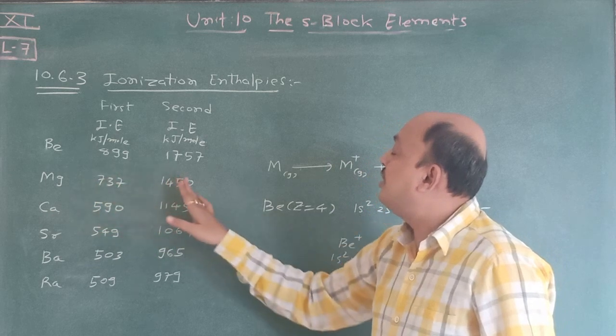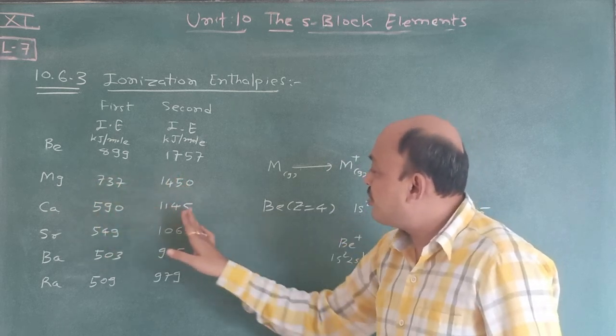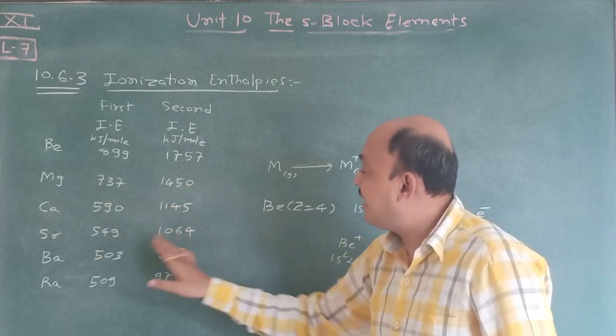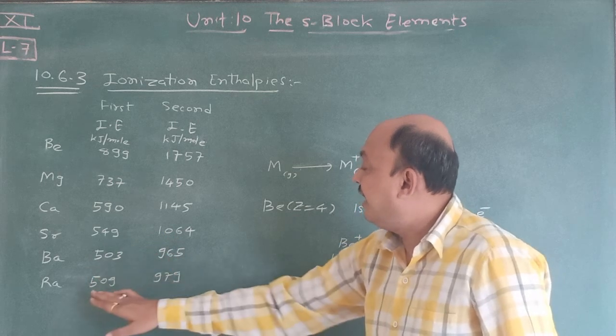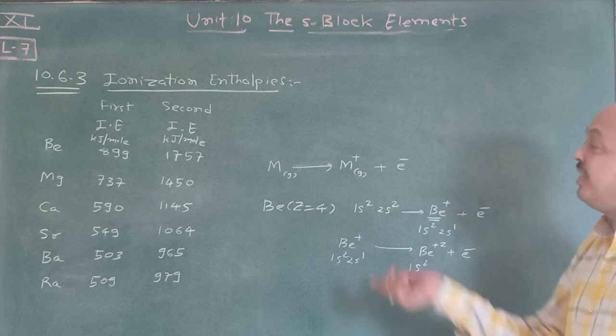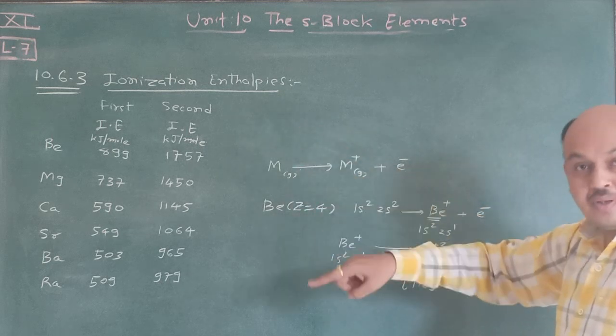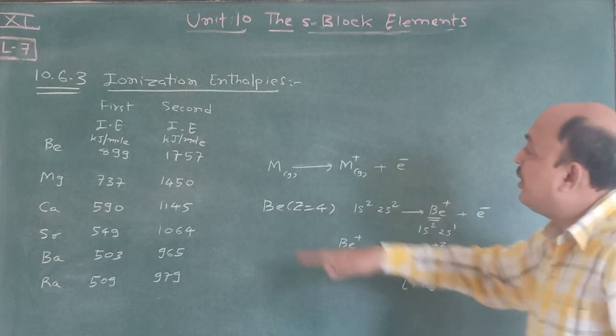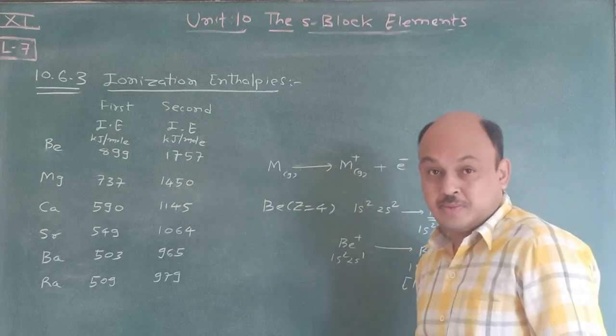In magnesium also it is increased, calcium also, strontium also, barium also, and radium also. So first ionization enthalpy is less in this group, that is group 2. Second ionization enthalpy is more.